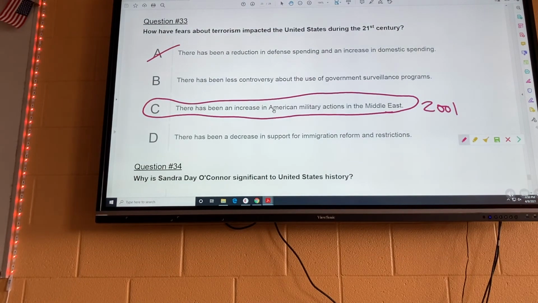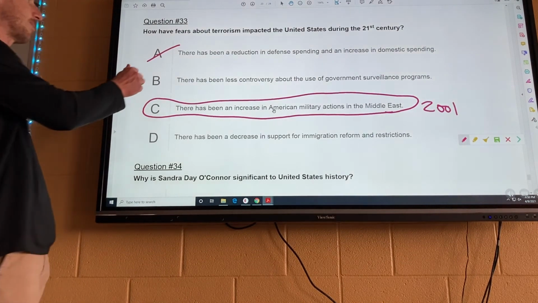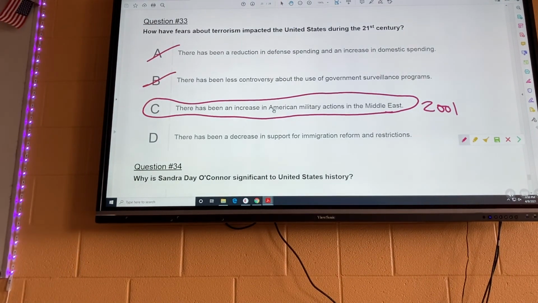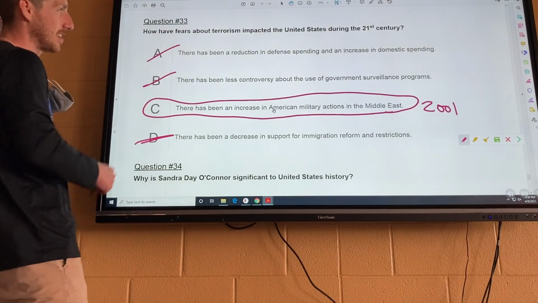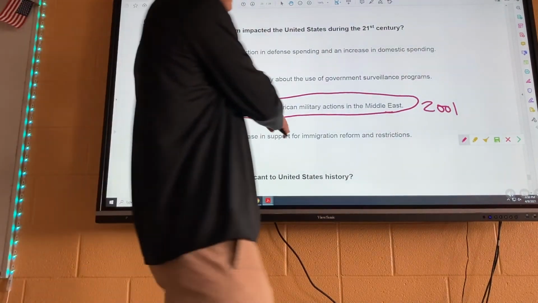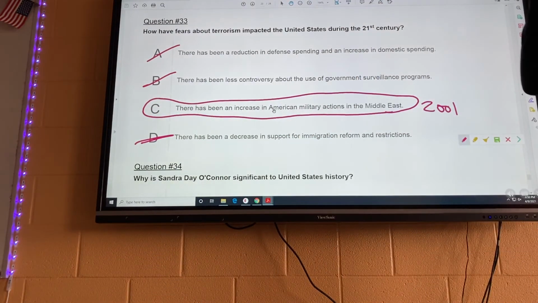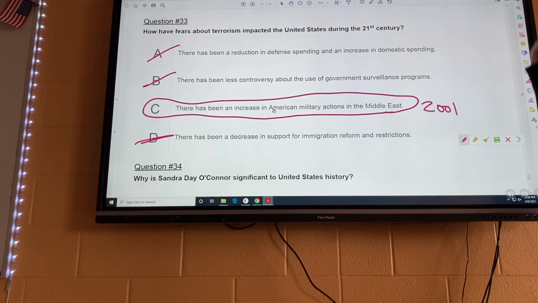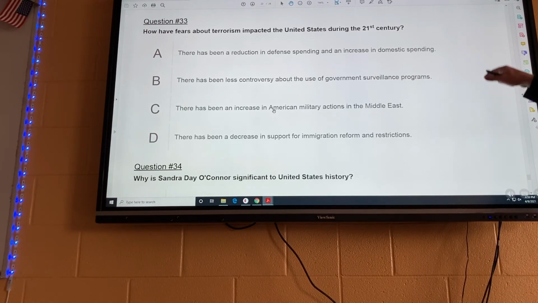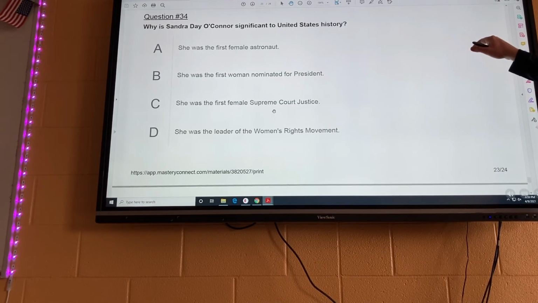B, there's been less controversy about the use of government surveillance programs. That's definitely wrong. They're talking about the Patriot Act, which is super controversial. Or D, there's been a decrease in support for immigration reform and restrictions. That has nothing to do with terrorism. Well, a little bit, but basically there's actually been more of a nativist attitude. If you recall, a few years ago, there was even a ban on some Middle Eastern immigrants, which is not good, but it is what it is.